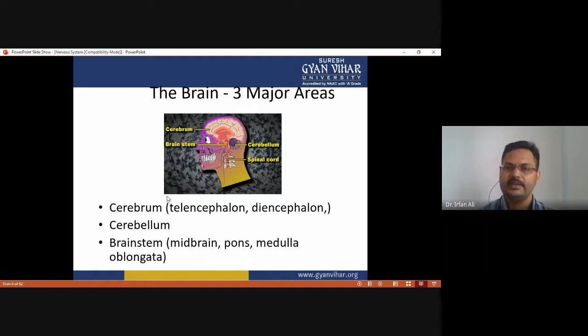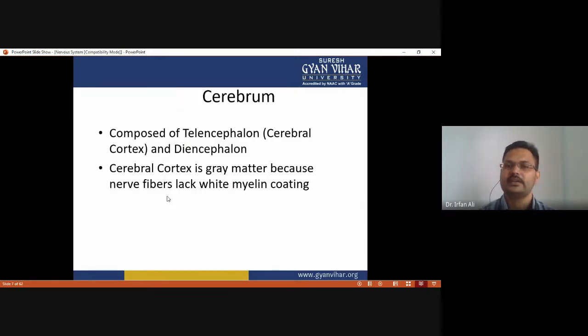The brain has three major areas: the cerebrum, cerebellum, and brain stem. The cerebrum is composed of the telencephalon and diencephalon, and the brain stem comprises the midbrain, pons, and medulla oblongata. Here we have to discuss the cerebrum.